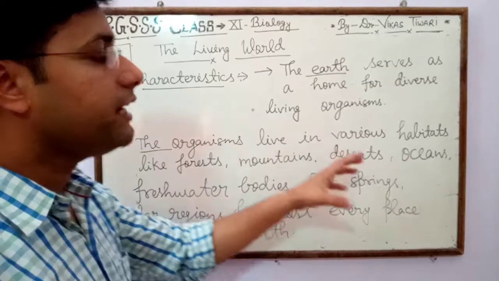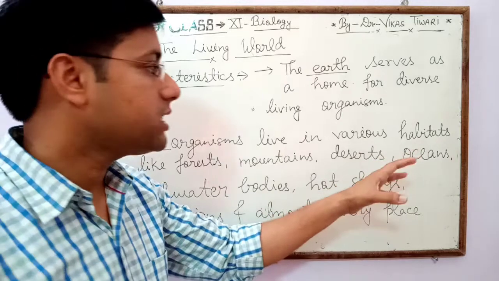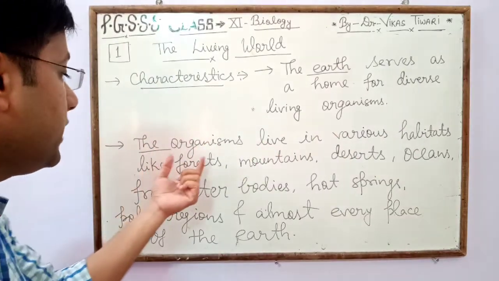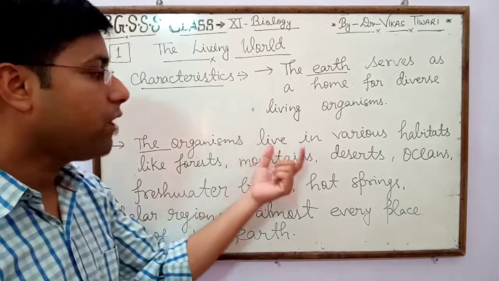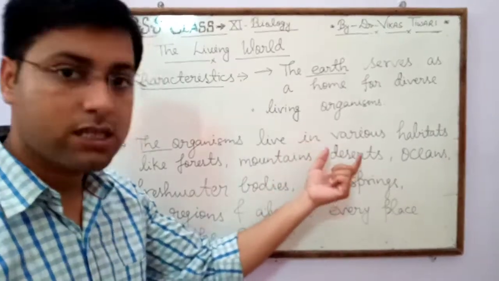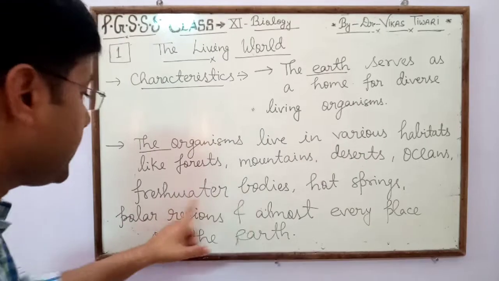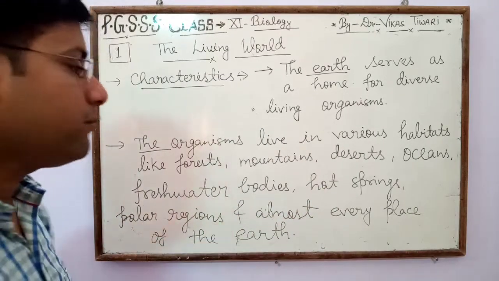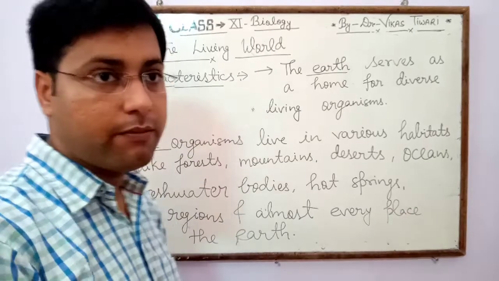Means there are different types of habitats of living organisms, because some live in forests, mountains, deserts, oceans, freshwater bodies, hot springs, polar regions, and almost every place of the earth.